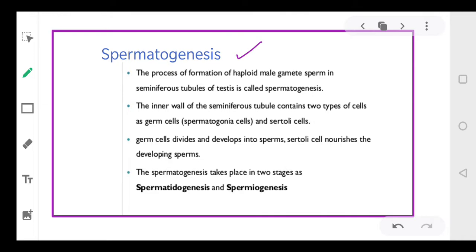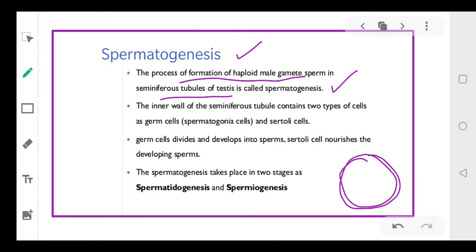So this is the formation of sperms that occurs in the seminiferous tubules of the testis, which is called spermatogenesis. Clear everyone? And we have discussed that in case of testis there are two types of cells present on the inner side. Suppose this is a testicular tubule, then on the inner side there are two types of cells. One is a germ cell and another is Sertoli cells.